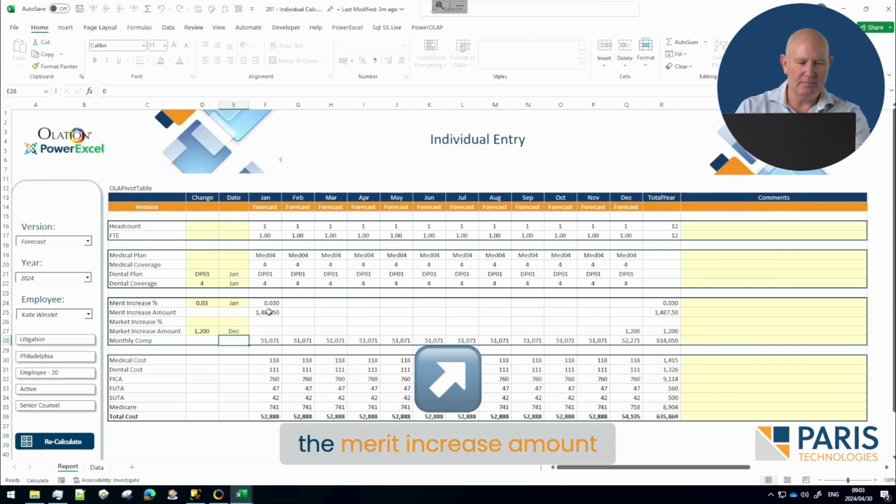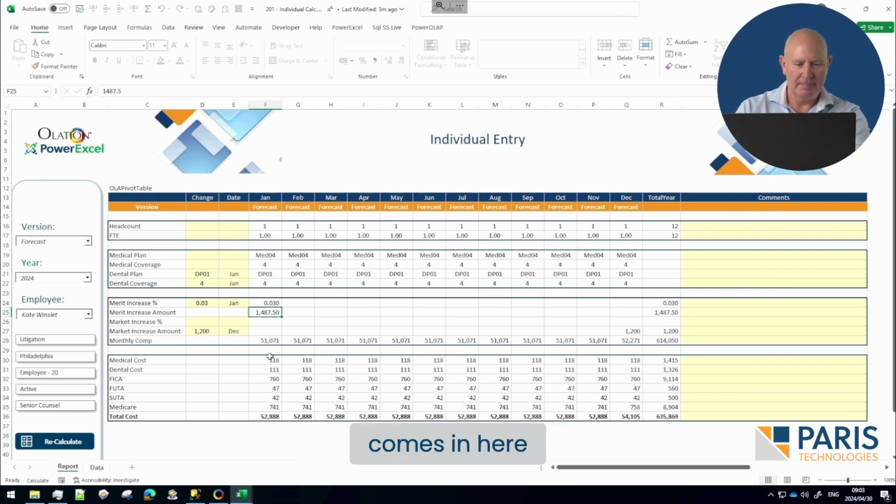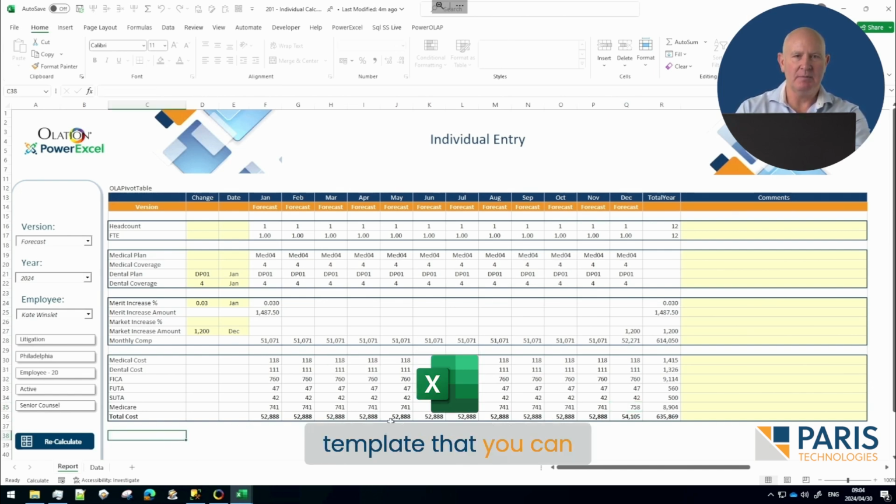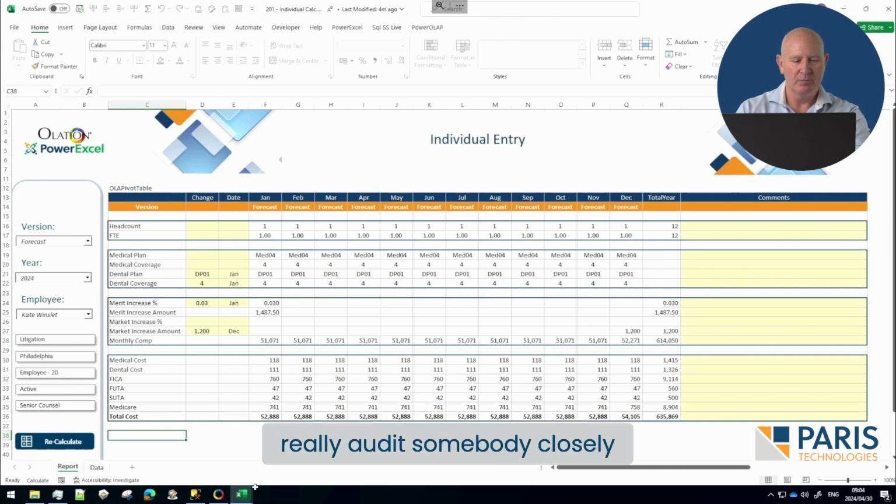Well, there you see the merit increase amount comes in here, adds to the monthly compensation there, and if these things haven't yet hit their max, they will be increased. Okay, perfect. Works nicely, and this is a nice template that you can use to keep if you want to really audit somebody closely.